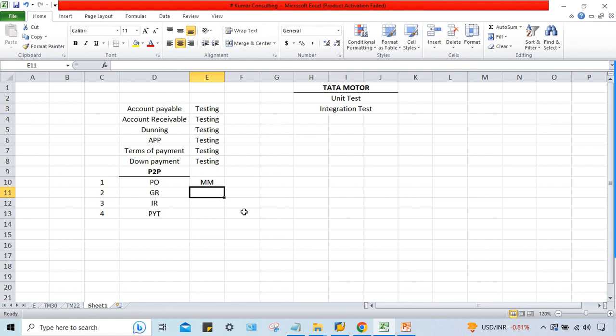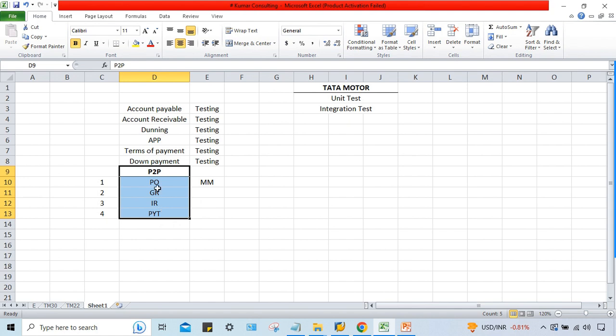Then goods receipt. Based on the purchase order, the vendor will deliver the goods. So this is supposed to be recorded here in SAP in the form of goods receipt. I'll tell you guys, this P2P process is called FI-MM integration. There'll be a separate session on this in the upcoming sessions. So don't worry, I'm just explaining in brief.